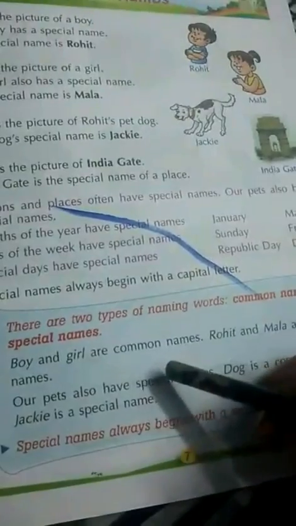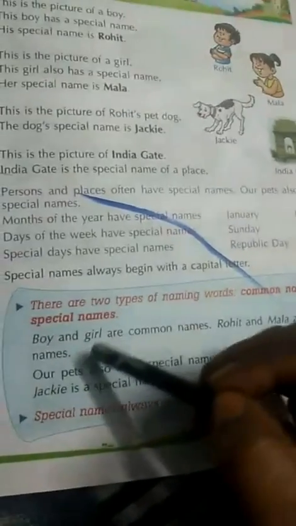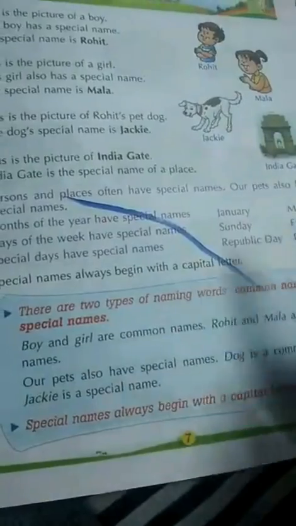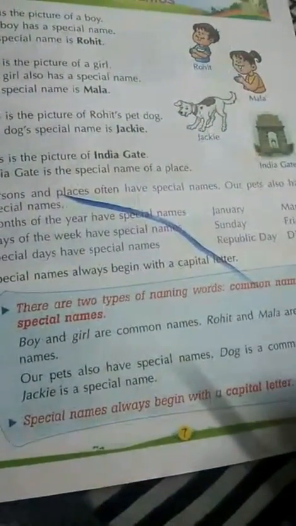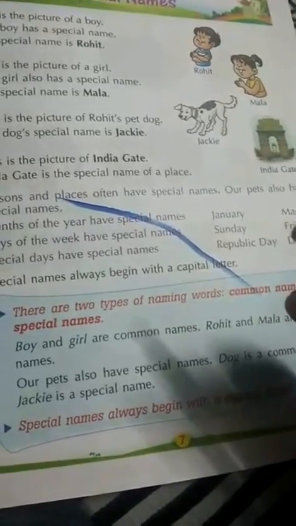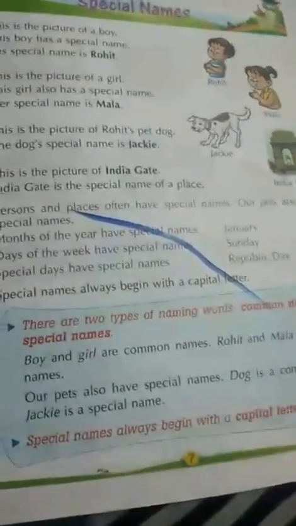Okay, so boy and girl are common names or common nouns, and Rohit and Mala are special names or proper nouns. Our pets also have a special name. Dog is a common noun, but Jackie is a special name. So special names always begin with a capital letter.